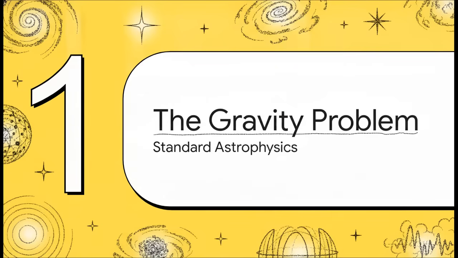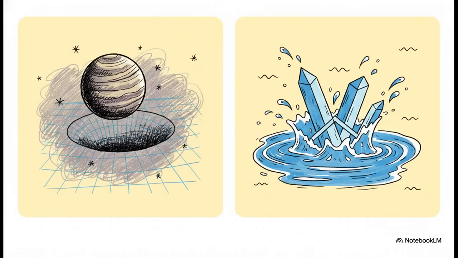Section 1. The gravity problem. Standard astrophysics. Okay, so in the standard model, mass warps spacetime, but here's the catch. When we look at the flat rotation curves of real galaxies, there literally isn't enough visible mass to keep them together, so we've had to rely on invisible dark matter halos just to make the math work out. Well, the wave resonance model takes a completely different path. Instead of forcing a dark matter profile to keep those galaxies from flying apart, the researchers decided to treat the universe like a non-Newtonian fluid. If you've ever played with Oobleck, it's kind of like that. The idea is that high-frequency overlapping vibrations naturally rigidify the medium, creating these structural boundaries completely on their own.